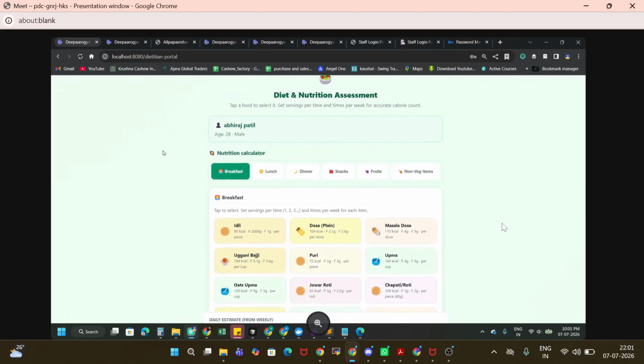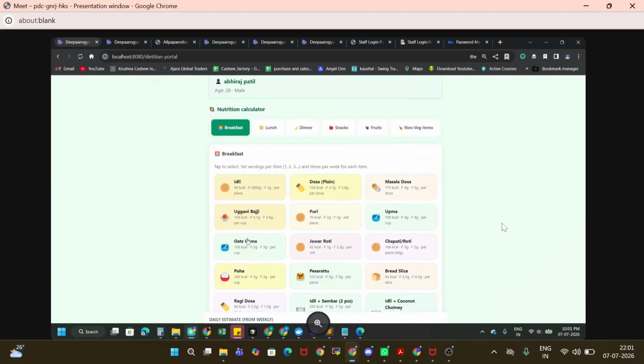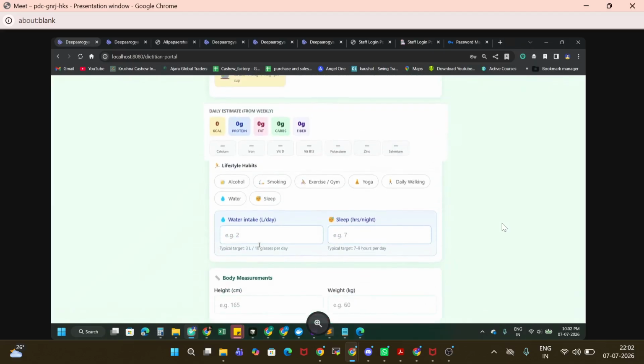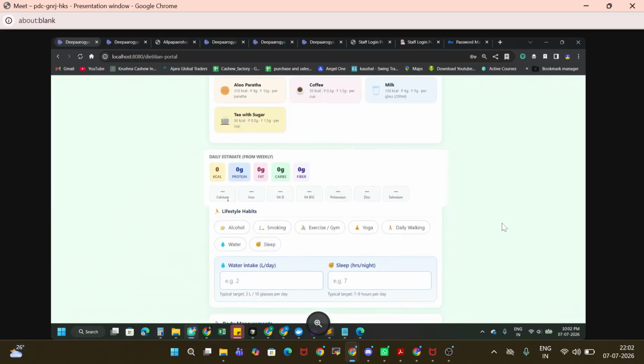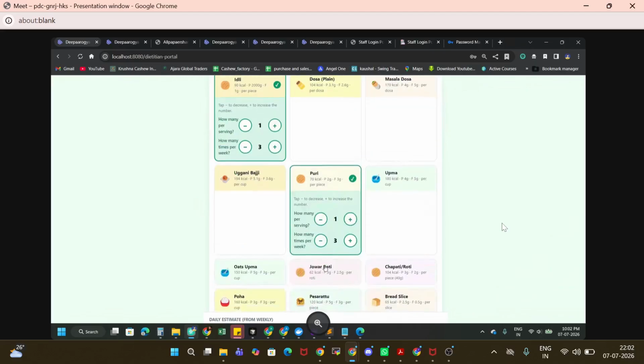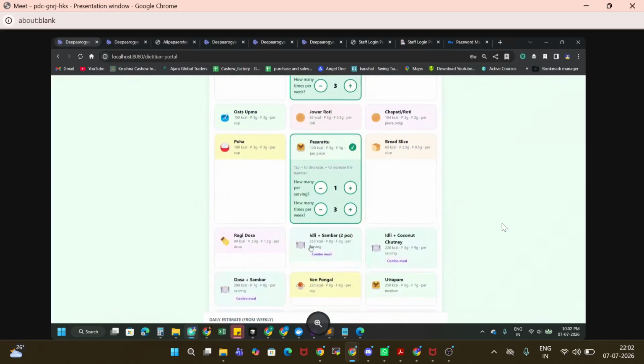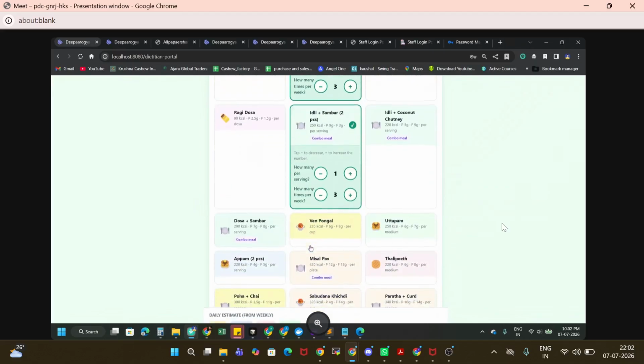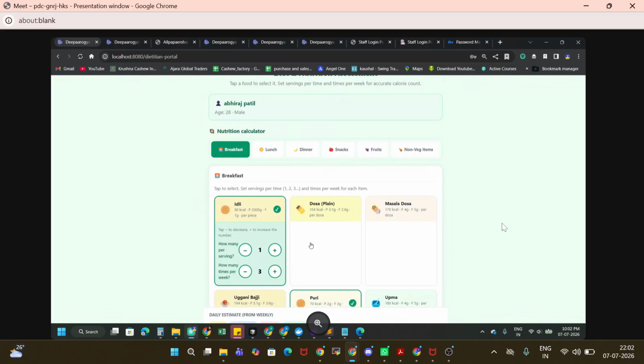This is one nutrition assessment where we are getting all the information about the patient, like what the exact protein and calories he has. Using this we are generating the diet plan. Why is this important? Because the diet plan is designed only based upon what he is eating. It's not like we are generating any random plan.